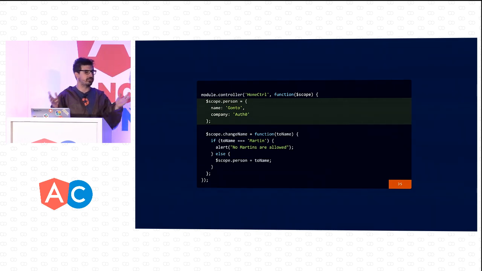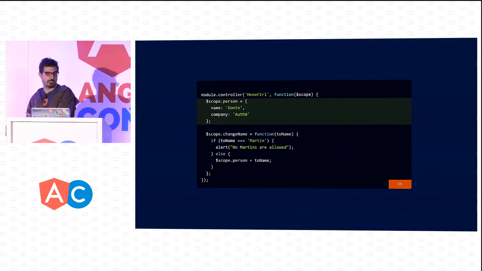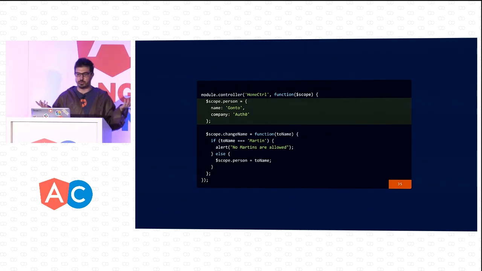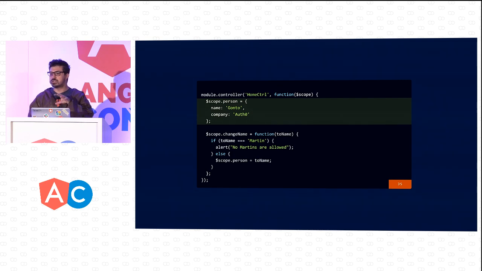However, otherwise, it just changes the name. And that's all that we have here. We have the behavior of changing the name and the model, which is just two fields. So how do we do this same thing in Angular 2?